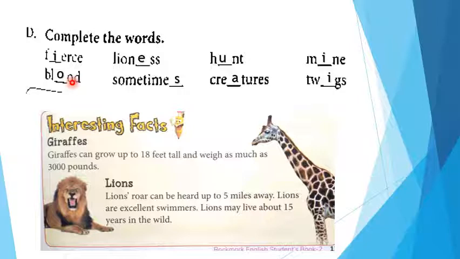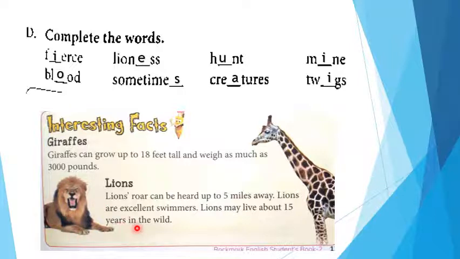Here are some interesting facts for you. Giraffe. Giraffes can grow up to 18 feet tall and weigh as much as 3,000 pounds. इसका कद 18 फीट तक जा सकता है, और इसका वेट 3,000 पाउंड्स होता है. Lion. Here is a lion and the male lion has a mane, the hair present on the face and neck.